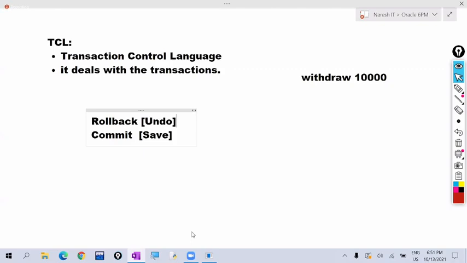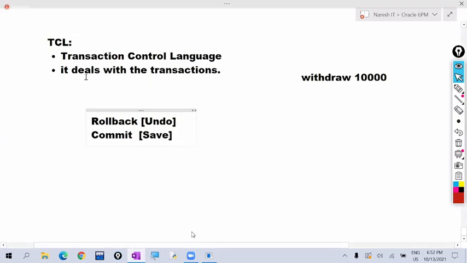Later, every command with the syntax, every command we will discuss. I am just giving an overview on sub languages. That's it. What is there in SQL? Just an overview. Later, we will discuss every command individually with syntaxes and examples.